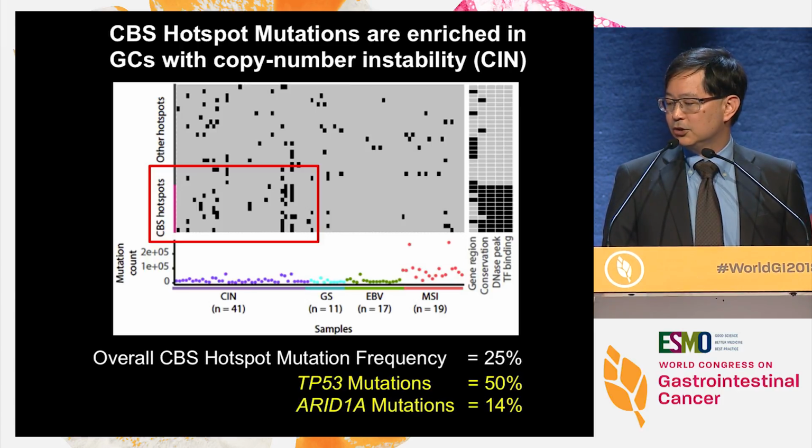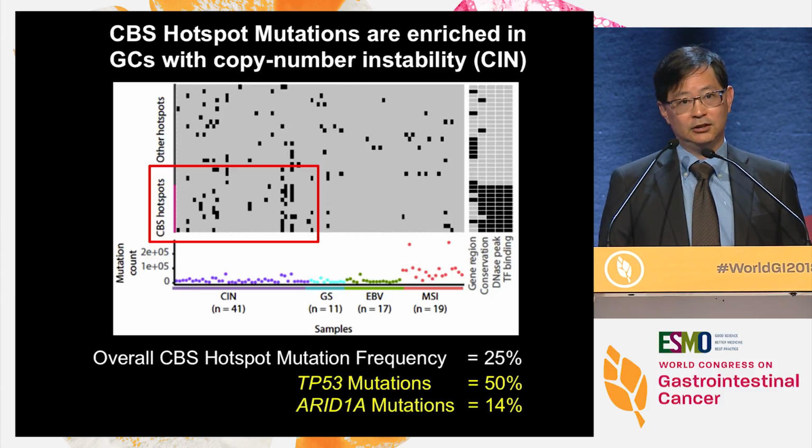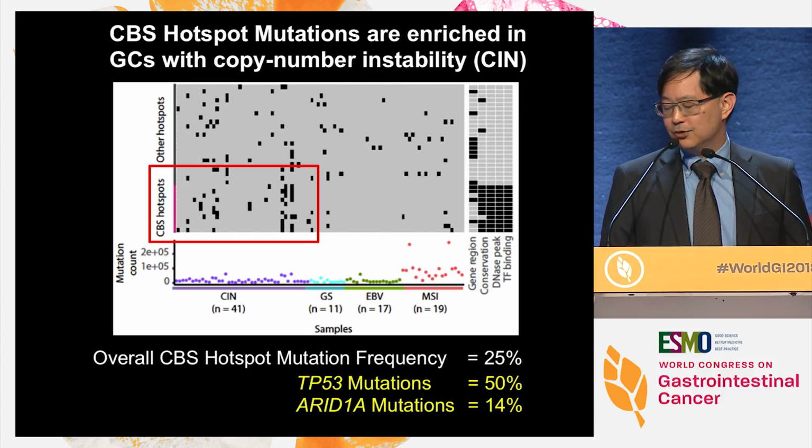And what we've done here is to ask the question, of all of the hotspots that we see that are past the background mutation model and those that correspond to the CTCF binding sites, are they associated with any particular TCGA subtype of gastric cancer? And the answer is yes over here. It turns out that they are highly associated with the chromosomal unstable version of gastric cancer.